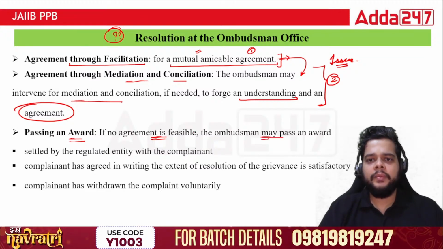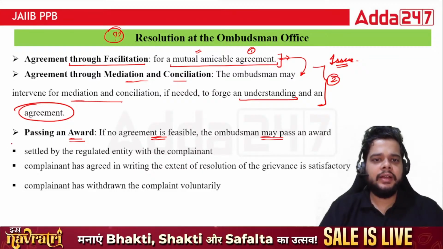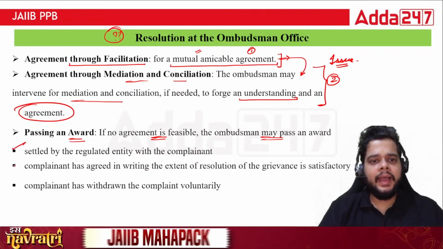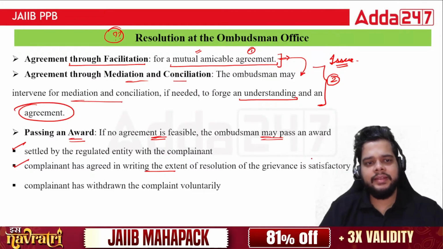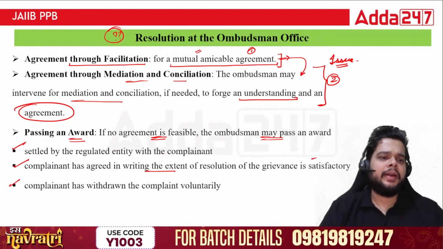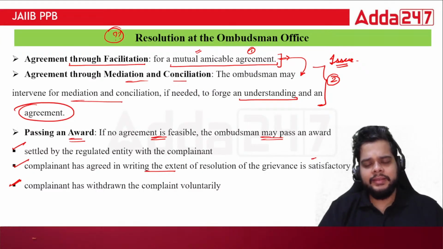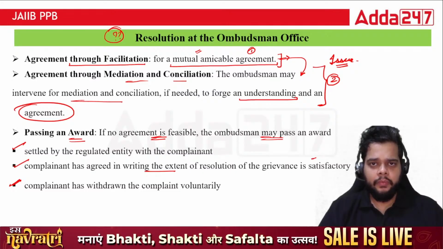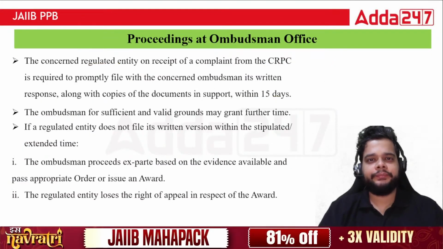The ombudsman may pass an award settled by a regulated entity with the complainant. The complainant has agreed in writing the extent of resolution of grievance is satisfactory, or for that matter, the complainant has withdrawn whatever the complaint was. Only in these conditions, the ombudsman office will provide for the award.